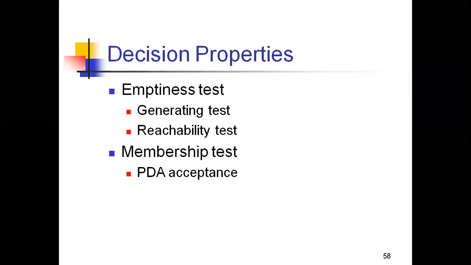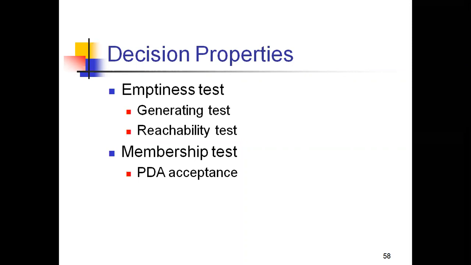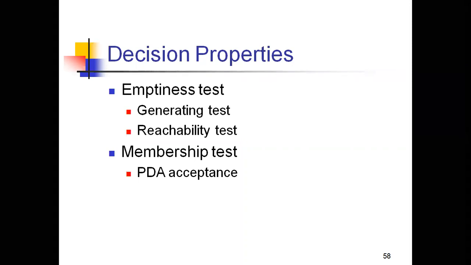Emptiness test means you need to show whether it is generating, and whether it is reachable. Whether it is generating terminal strings or not, whether it is reached from the starting symbol of the given grammar or not. So these two tests we need to prove. And membership test means, in unit number 4, you can easily understand how to show the PDA acceptance. PDA is nothing but pushdown automaton acceptance. And with this I completed the concept of closure properties of context free languages as well as the decision properties.